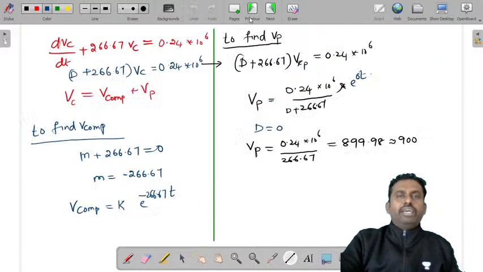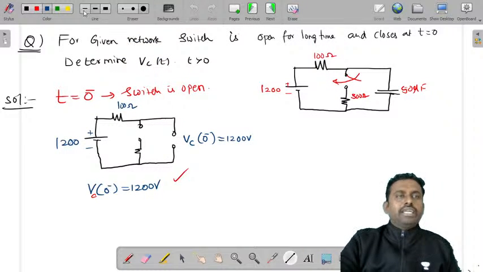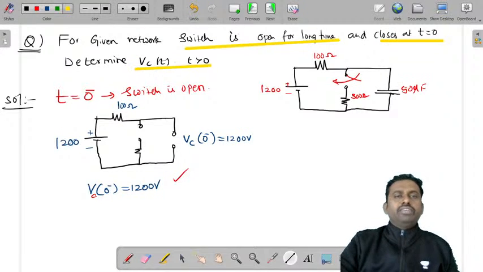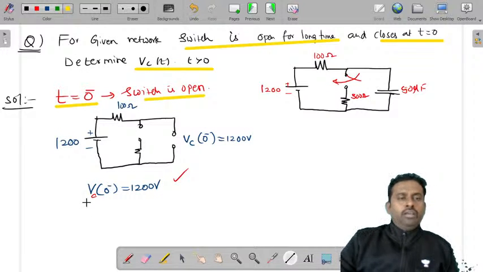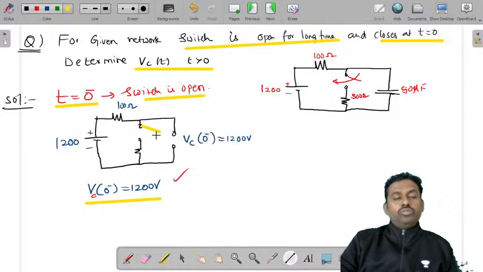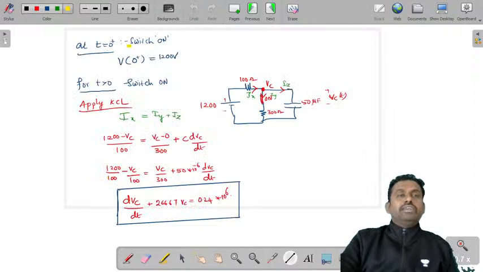So let's see how we have done this once again. This is the question that is given to us. The switch is open for a long time and closes at t is equal to 0. Determine Vc for t greater than 0. When the switch is open at t equals 0 minus, the capacitor is directly connected to this 1200 volts for a long time. Therefore, Vc of 0 minus will be 1200. Next, as the capacitor does not allow sudden change of voltage, Vc of 0 plus will be 1200.